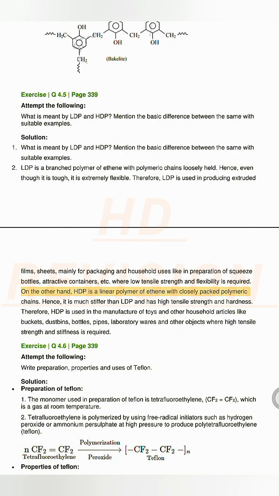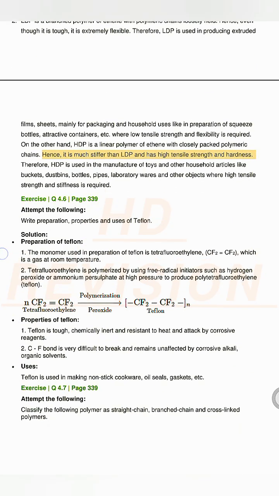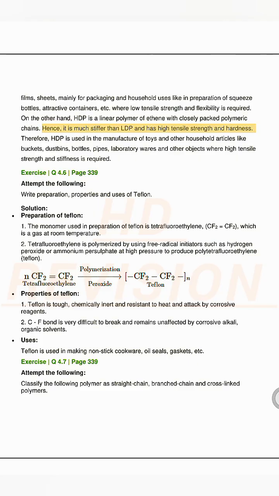On the other hand, HDP is a linear polymer of ethene with closely packed polymeric chains. Hence, it is much stiffer than LDP and has high tensile strength and hardness. Therefore, HDP is used in the manufacture of toys and other household articles like buckets, dustbins, bottles, pipes, laboratory wares and other objects where high tensile strength and stiffness is required.